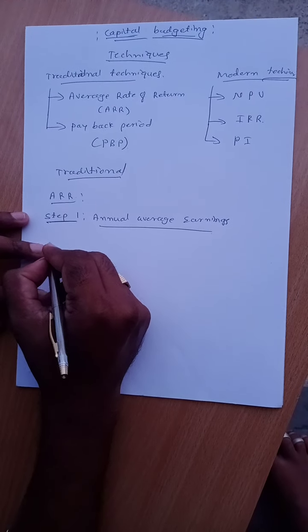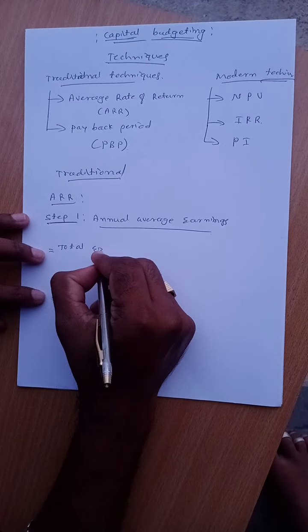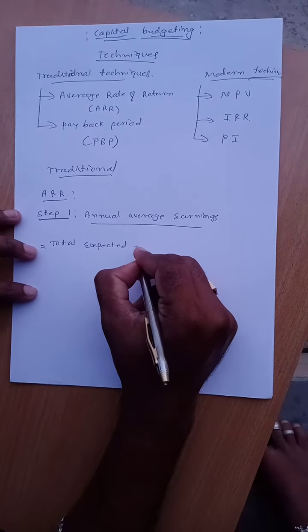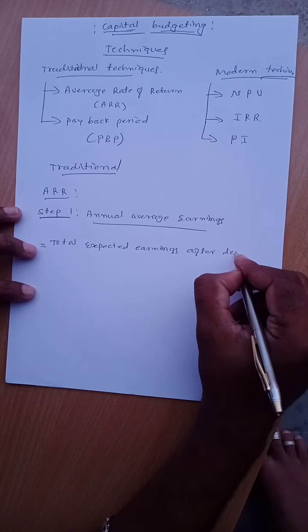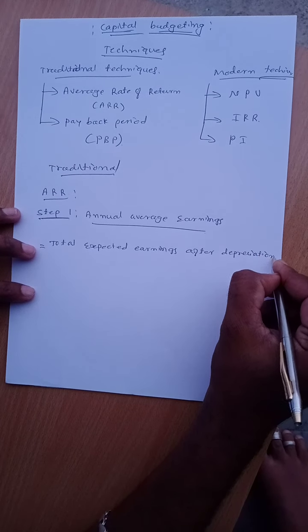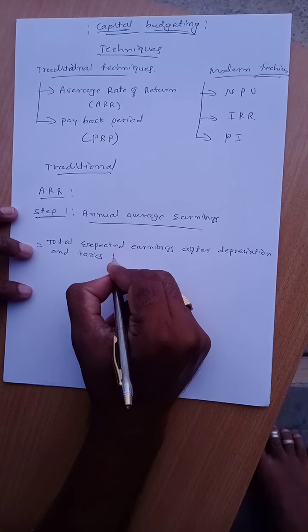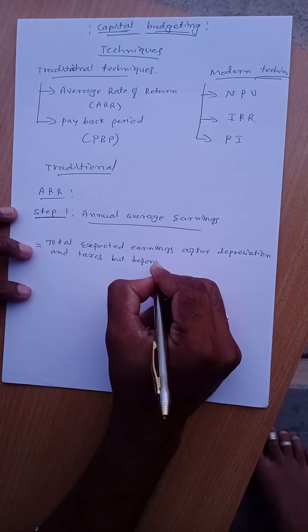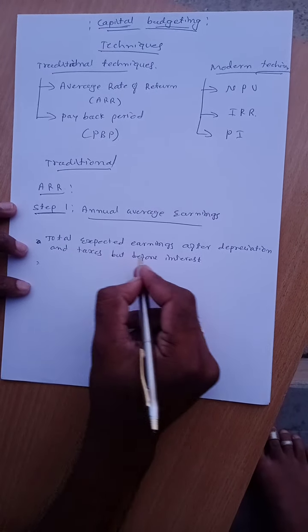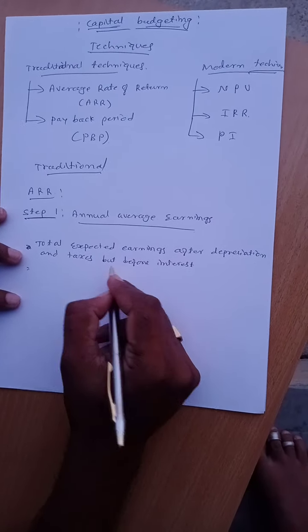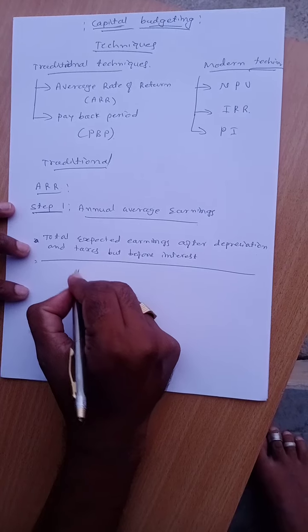Here the formula is total expected earnings after depreciation and taxes but before interest, divided by the total period of the project.